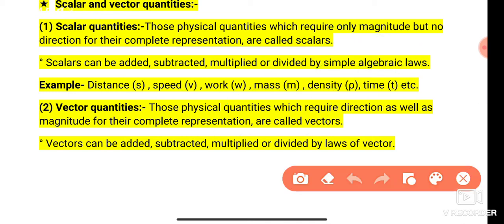Mass: we know that the mass of a body is in kg and mass is a direct quantity. Suppose a body has a mass of 20 kg, there is no need for direction for explanation. Density of an object also needs no direction. And time: when we tell the time taken for the motion of an object from one position to another position, say 2 hours, we do not need to specify the direction for this quantity.